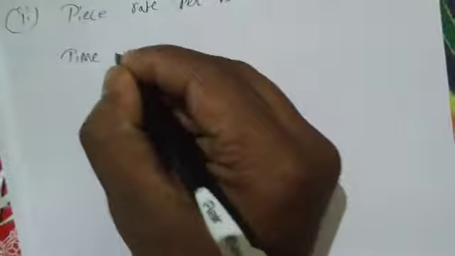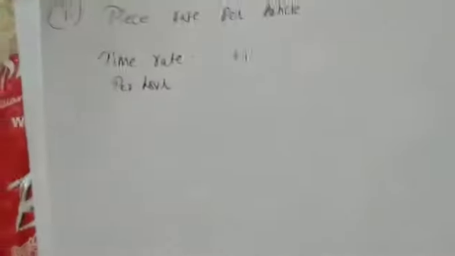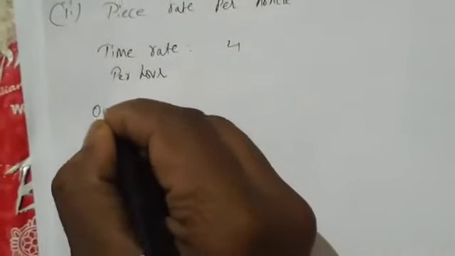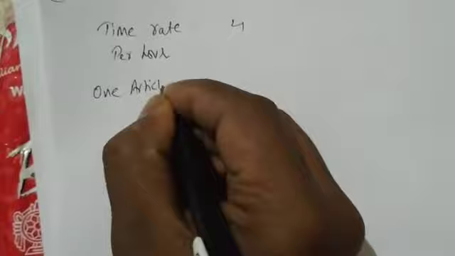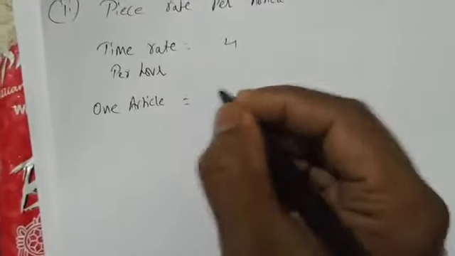Piece rate per article. Now see here, the time rate he has given, and that is per hour. Time rate per hour is 4. Next, one article. To produce one article, how much time are we taking?